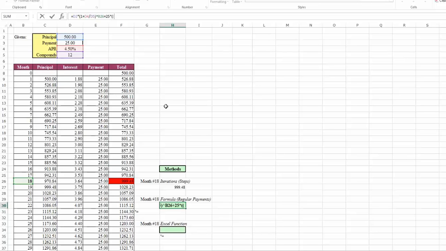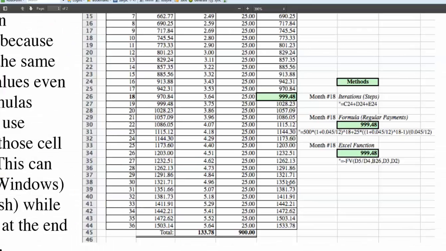I'll open up another one. So 1 plus 4.5 divided by 12. Close that out. And then I want to raise that to the 18 minus 1 power.